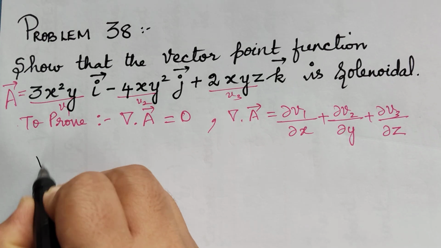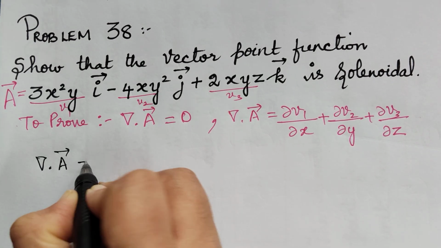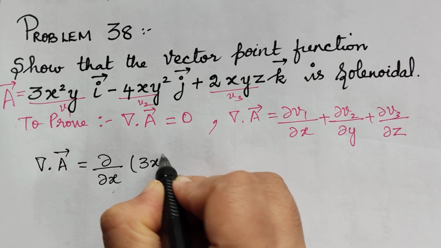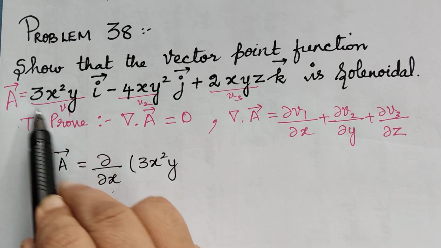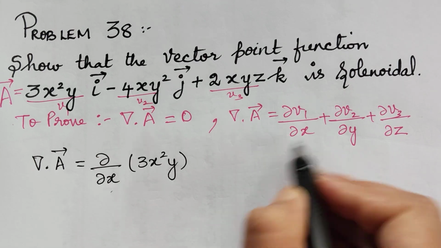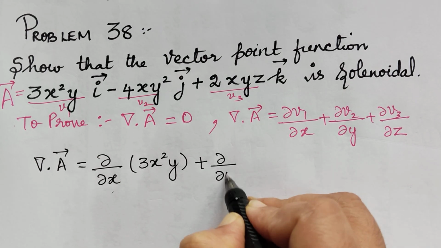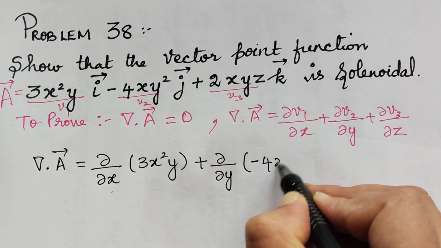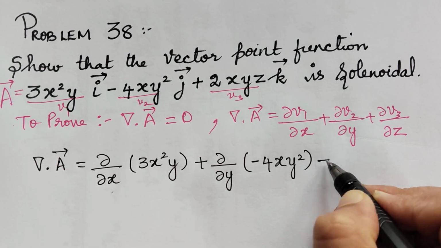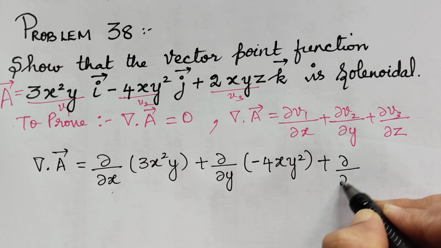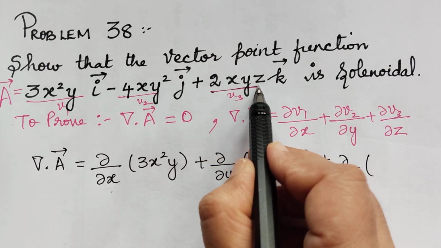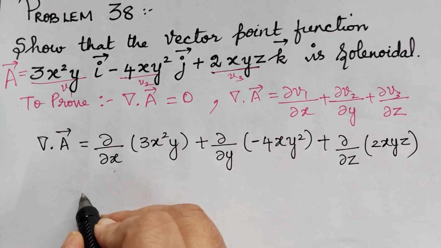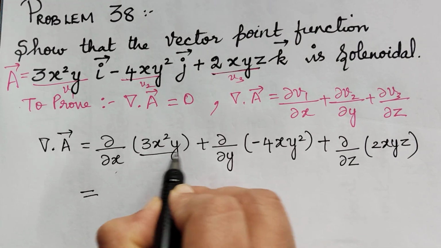So when we substitute, we get nabla dot A vector to be equal to dou by dou x of what is v1, 3x square y. So this one, first the ith component, and then plus dou by dou y of v2. v2 is the jth component, that is minus 4xy square, plus dou by dou z of v3. What is v3? Kth component. So 2xyz.